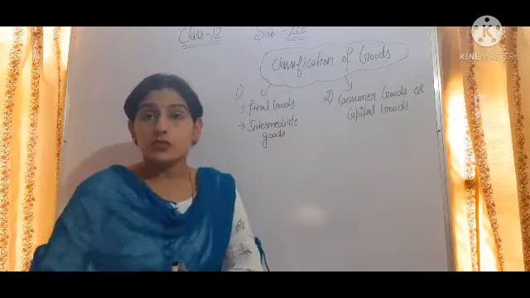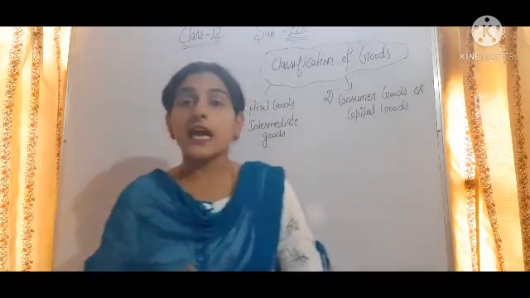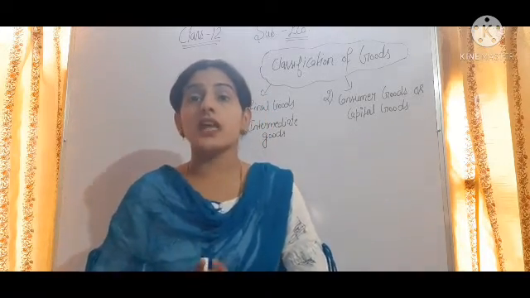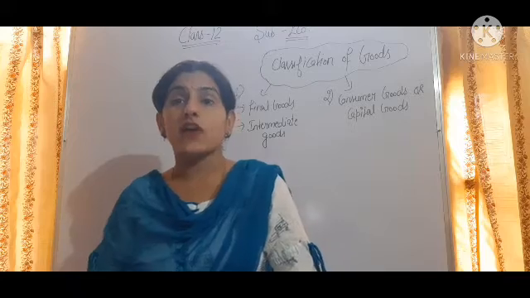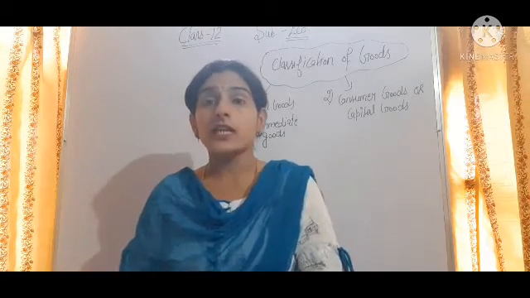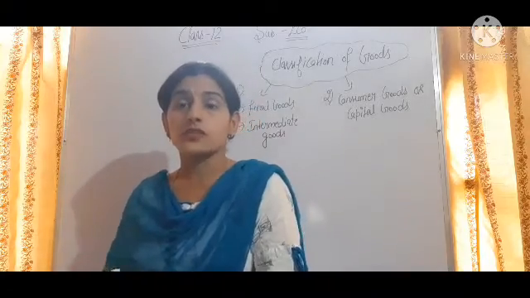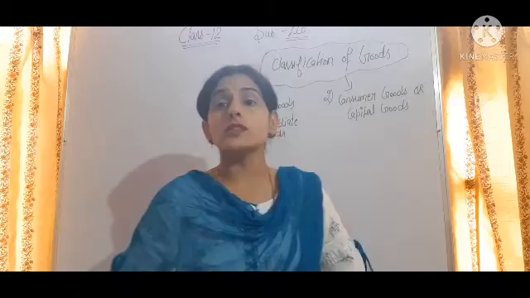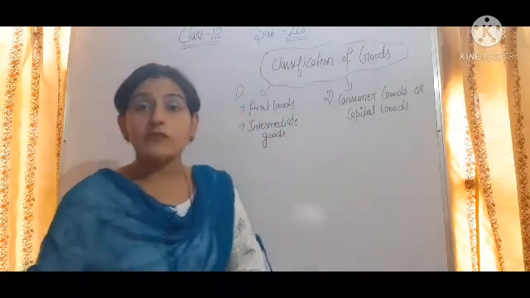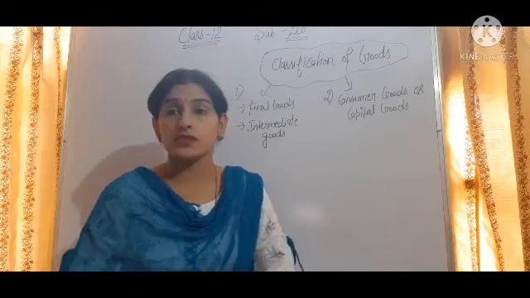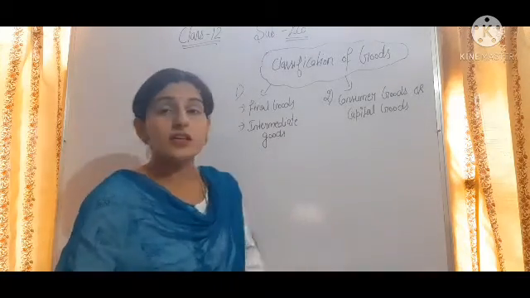So in economy, different types of goods are produced. As we know, production and consumption play a very important role in the economy. Different types of goods are used for different purposes. The number of goods produced in the economy we cannot count, or we can say countless goods and services are produced in the economy.